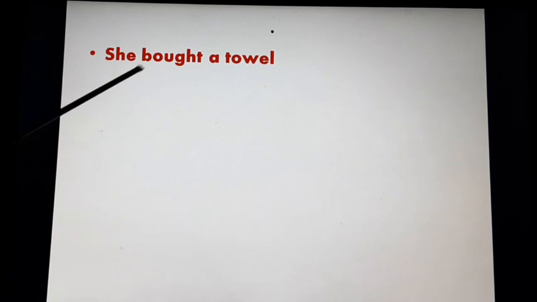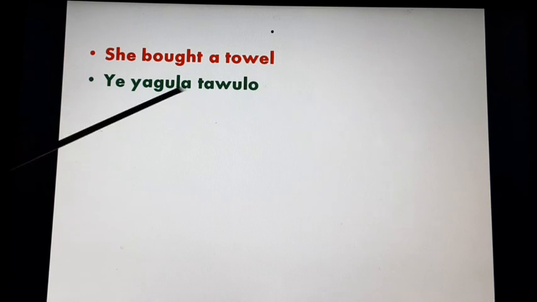Okay, let's proceed. She bought a towel. Yes, we've seen. She bought a towel is ye yagula towel.